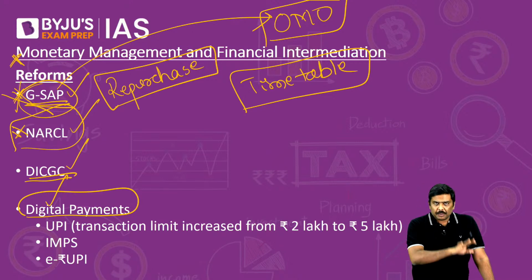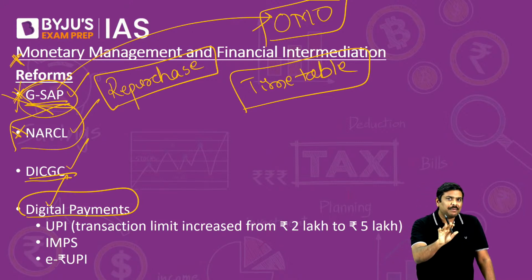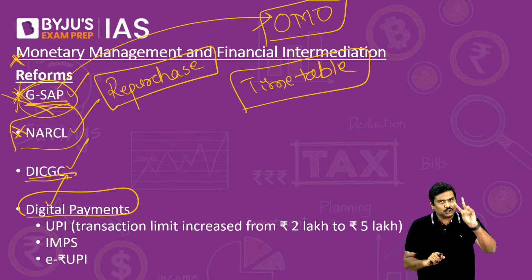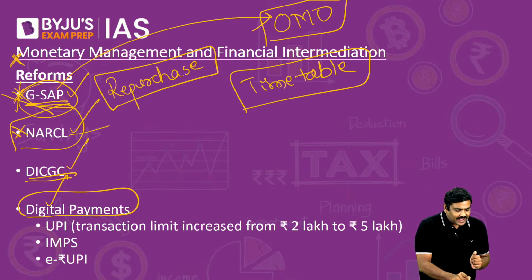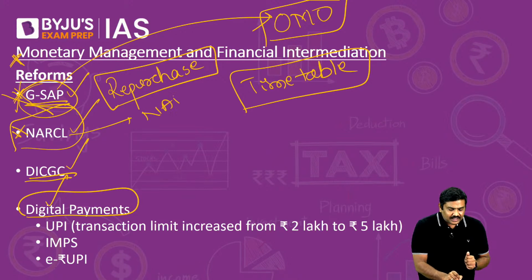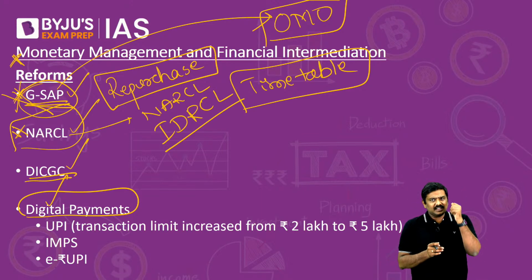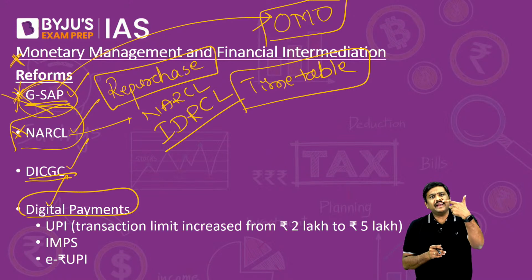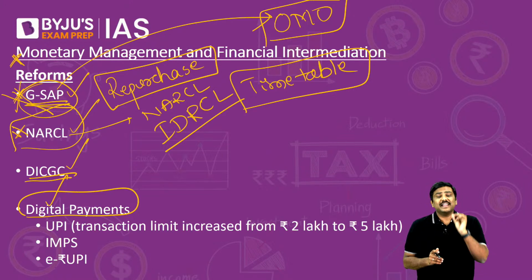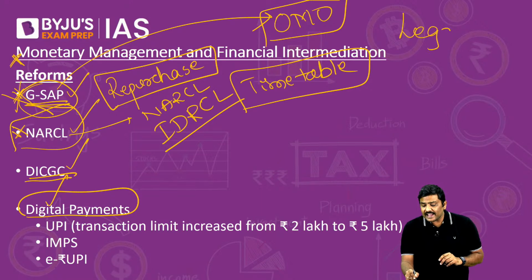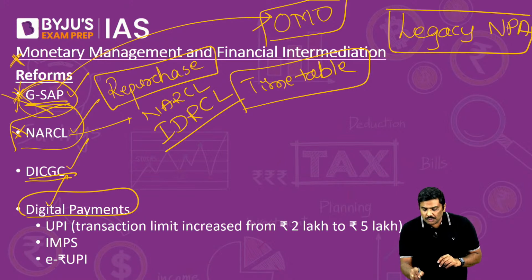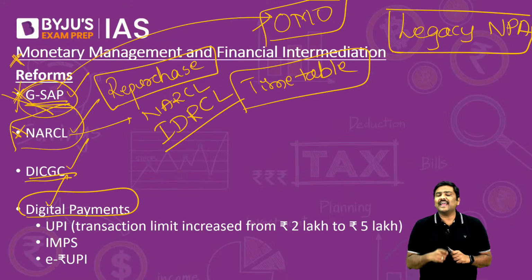Second, National Asset Reconstruction Company Limited, NARCL. Now, this was proposed by the government and has been set up by the government. But remember this, there are two entities here. One is NARCL and the second one is IDRCL, Indian Debt Resolution Company Limited. So, one is NARCL, second one is IDRCL. Now, what is the importance of this? Remember this, there are certain assets called legacy NPAs, very, very important. There are certain non-performing assets which are referred to as legacy NPAs.